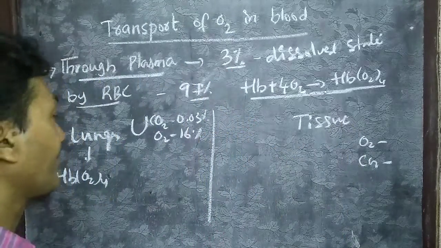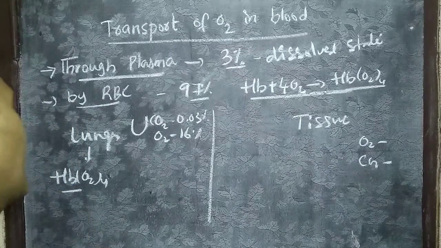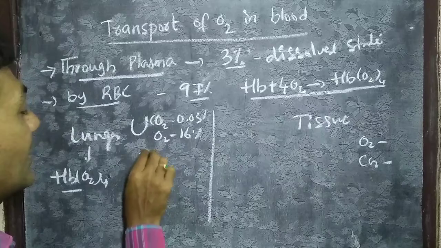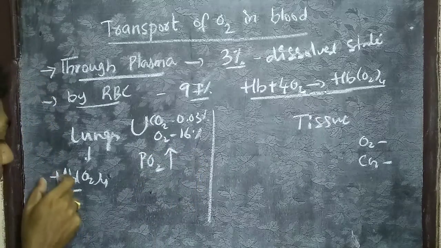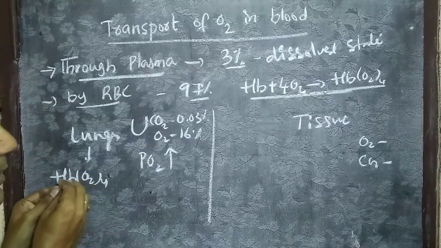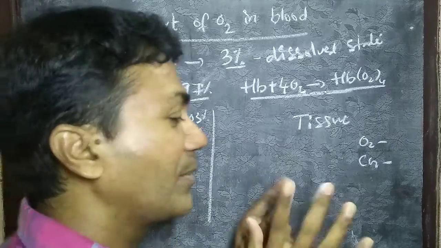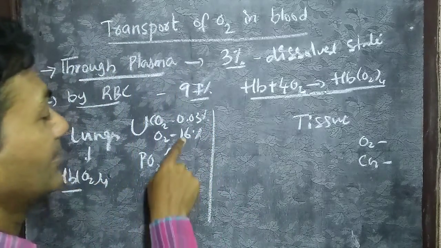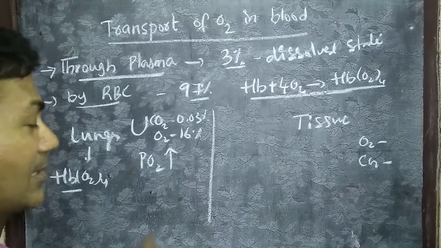Let us discuss. First one, for the oxyhemoglobin complex to form, the major factor is that the pressure gradient of oxygen should be more. The affinity, the binding capacity of oxygen with hemoglobin, is very important, so the oxygen pressure gradient should be more. Obviously you can see here 16% of oxygen and 0.03% of carbon dioxide.